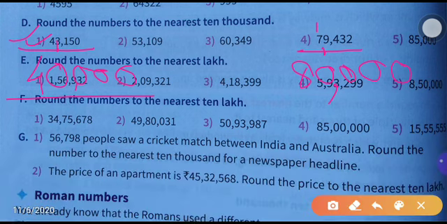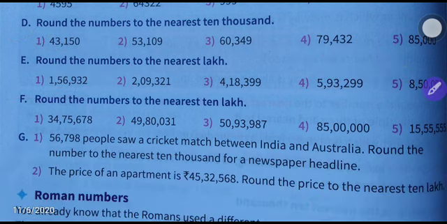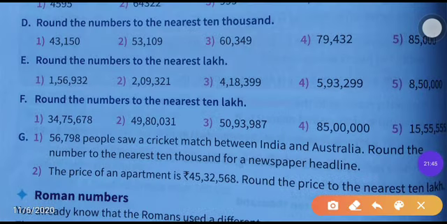Okay, next you see rounding off to the nearest lakhs place. Okay, first one you see here, 1,56,932. So in the 10,000 place, what number is there? 5. 5 is there in the 10,000 place. So while it is 5, then we have to move to the next lakh place. That means it will become how much? 2 lakh.